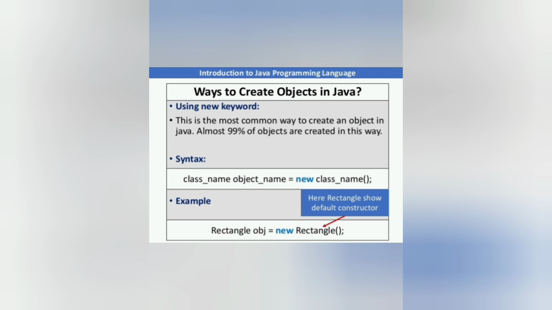The syntax for creating an object in a class is class name, object name is equal to new class name. For example, rectangle obj is equal to new rectangle. Here rectangle is the class name and obj is the object name. New is the keyword for creating an object in a class.